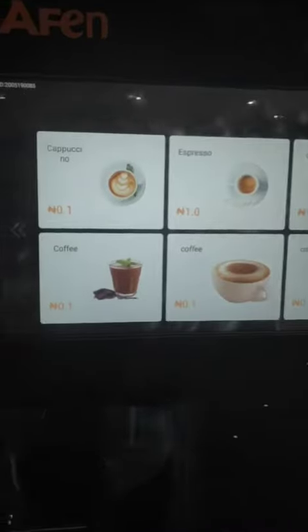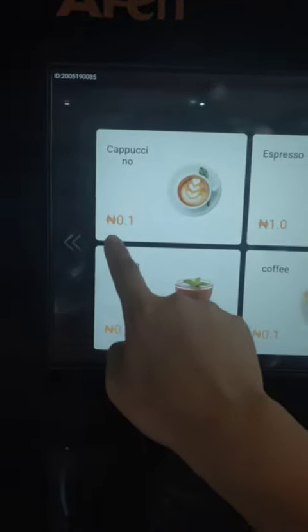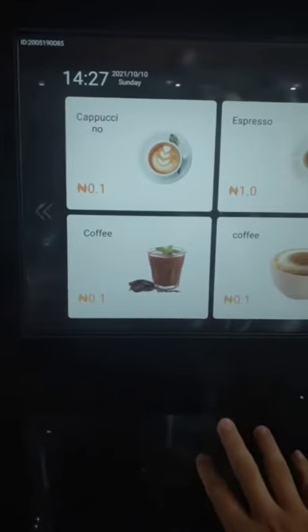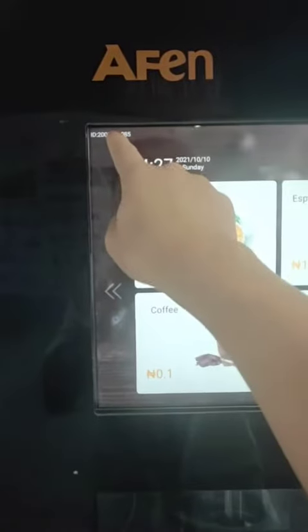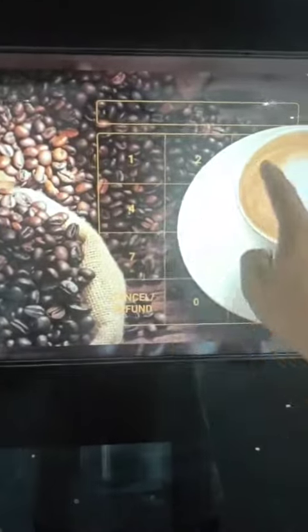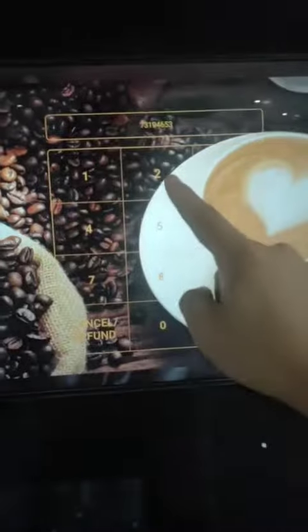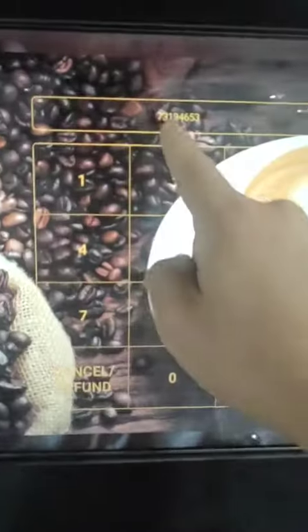And now I'll introduce how to change the currency on the coffee machine. First step, we press the machine ID and input the password. The screen password, initial is